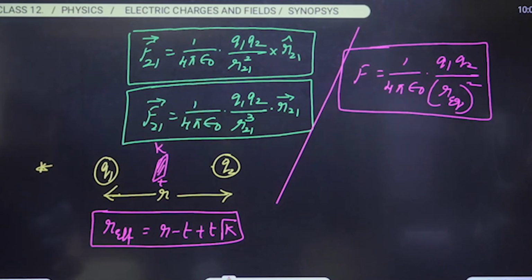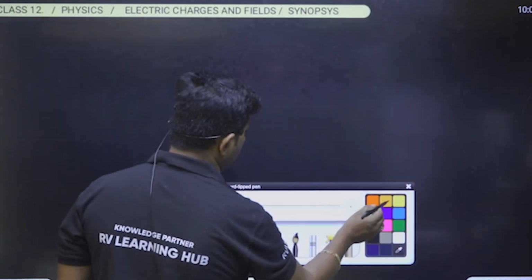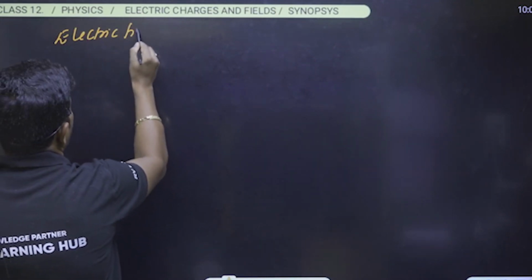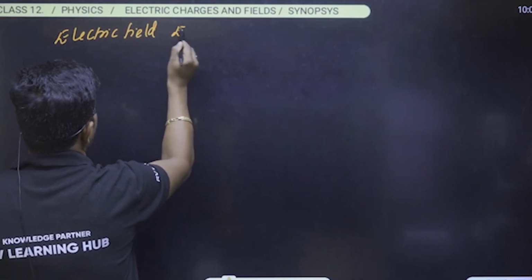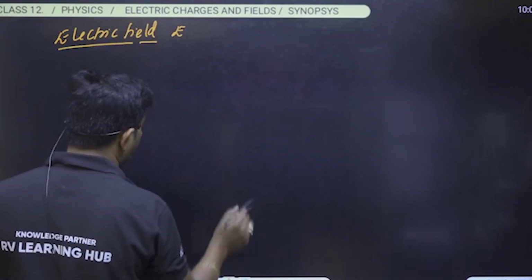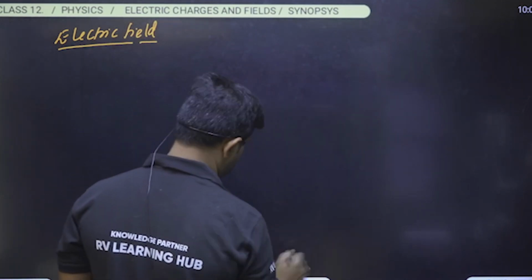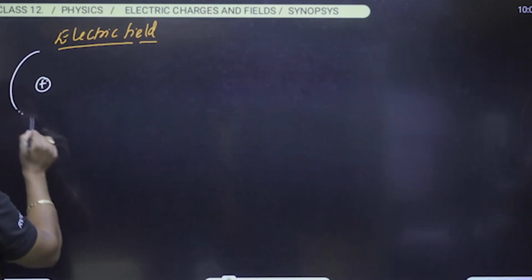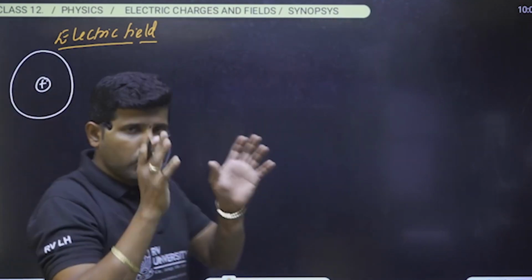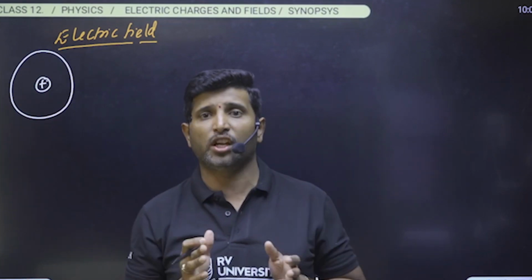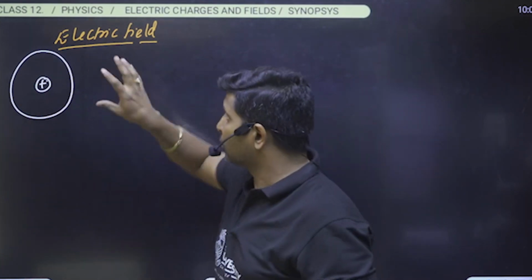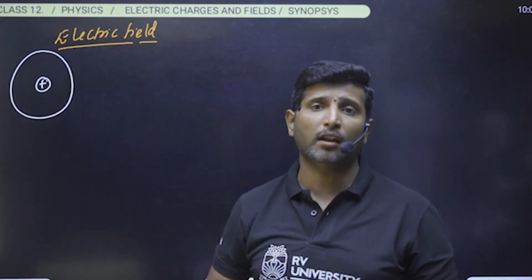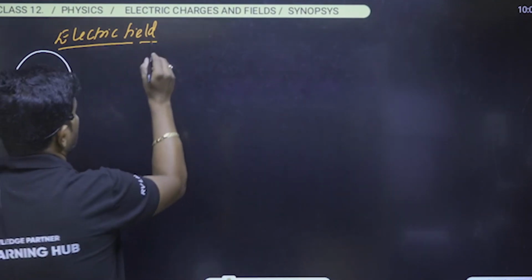Now let us go with the next concept, that is electric field. What is this electric field? How can you understand it? Let us understand the definition. Whenever we consider a charge, around the charge there will be some region in space up to which the charge will show its effect, or show its force of attraction or repulsion. That is called an electric field.